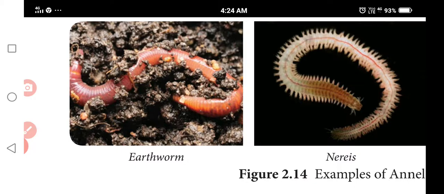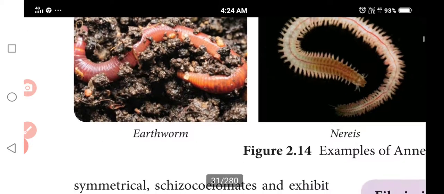So this is the organ system level of body organization. The coelom with coelomic fluid creates a hydroskeleton structure that is followed by the body. Hydroskeleton means there will always be a moisture condition followed by the organisms. The body surface is divided into segments, which is called metamerism, as in the earthworm.